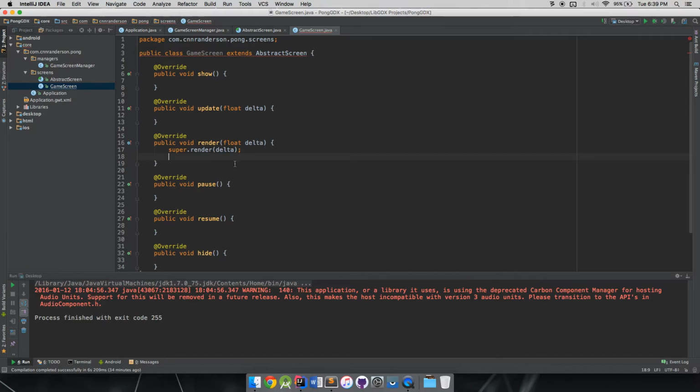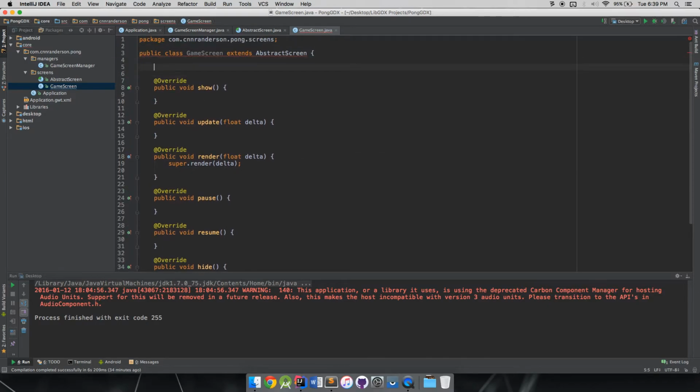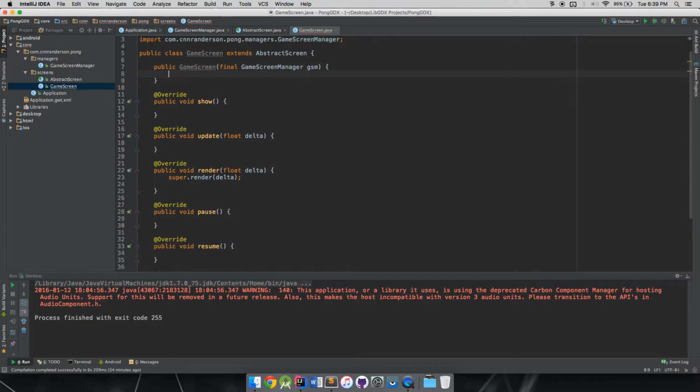Now we want to, what else? Oh, we need a constructor. So public GameScreen, and that is going to take a GameScreenManager. All our game screens will take a GameScreenManager, and that's going to be super(gsm).